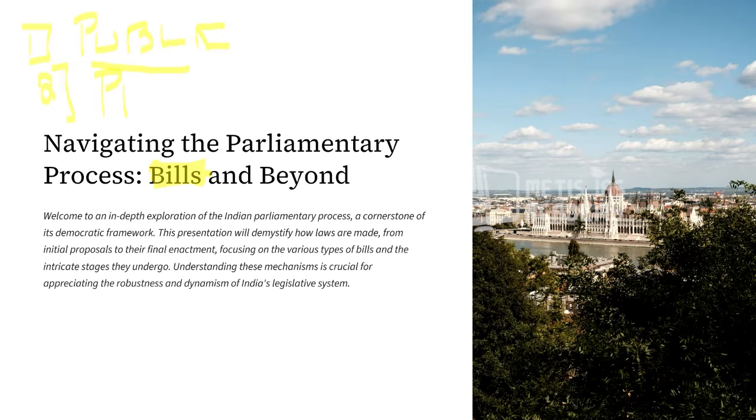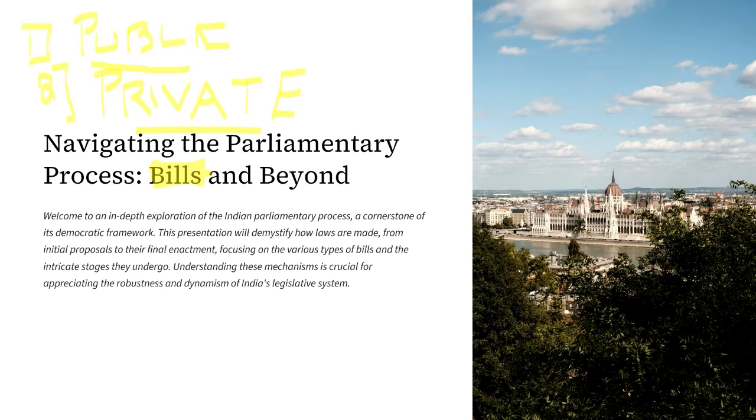Now, what is this private bill? This private bill is a bill that is introduced by any member of the parliament who is not a minister in the government. For example, if we consider Lok Sabha, there are 543 members. If we consider Rajya Sabha, there are approximately 245 members. So in total, there are approximately 780 odd members in the parliament.